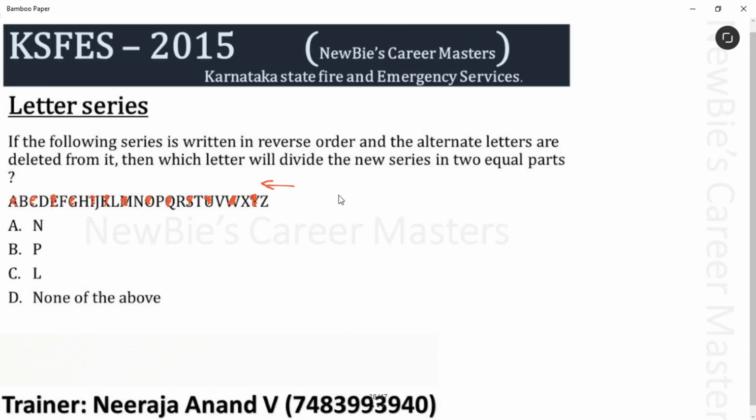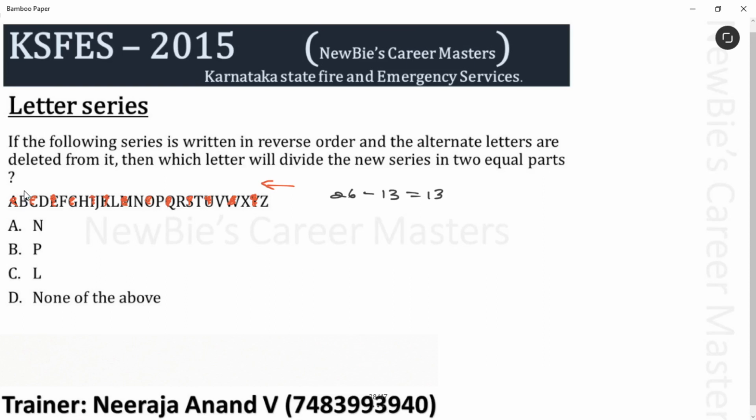Clear? See, total 26 letters are there. We have removed half of the letters. That means 13 letters. Only 13 are left out. Am I clear? Now they are asking you to divide this remaining 13 letters into 2 equal parts. Obviously, one letter will be left out. That is what they are asking here. See, which letter will divide the new series into 2 equal parts?